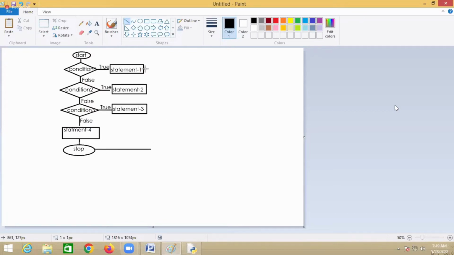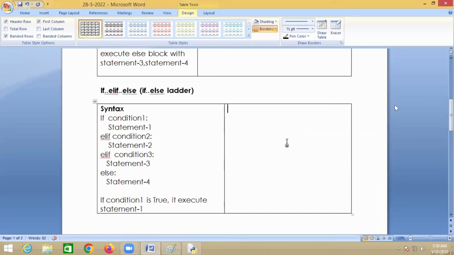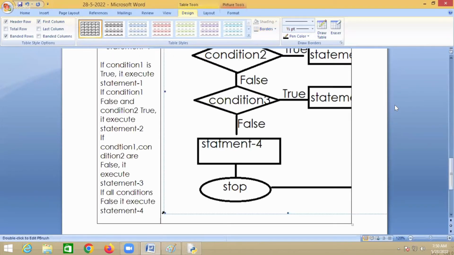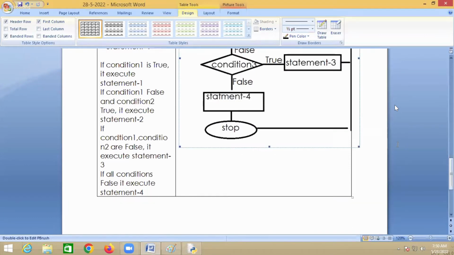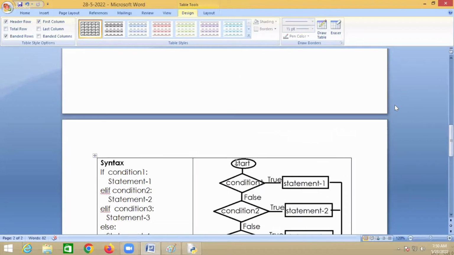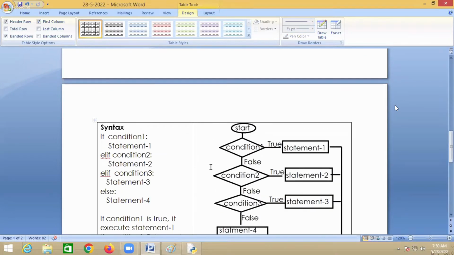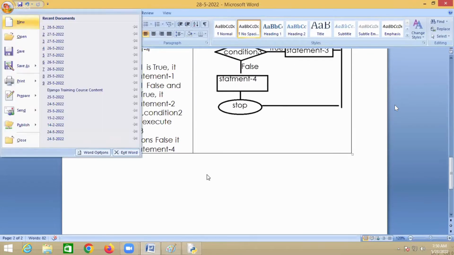So these are multiple conditions, right? We'll try to see it with an example here. A simple example I'll take with these 3 syntaxes. So I'll try to tell you some examples using these 3 syntaxes: syntax 1, syntax 2, and one more is syntax 3, right?